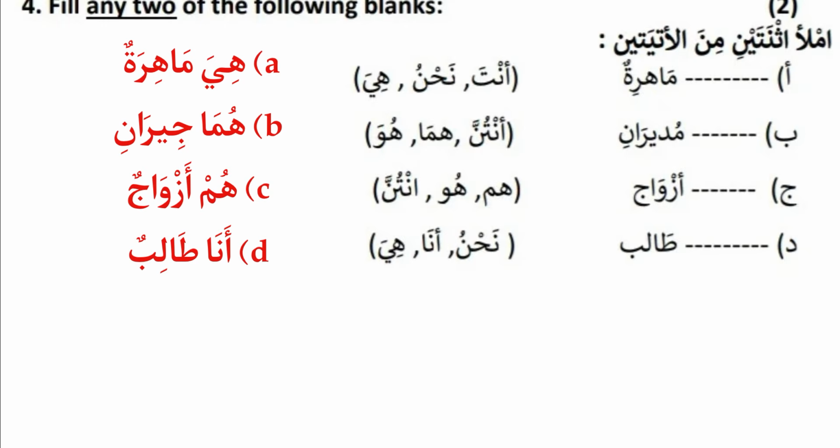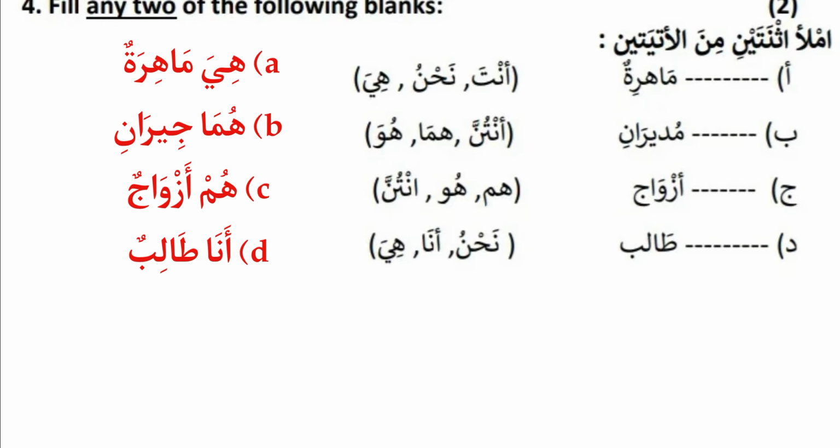Which one is suitable here? Hiya, because hiya is a singular feminine. Mahira is also a singular feminine word. So the suitable pronoun is hiya, not anta and nahnu. And second question is mudiran. Mudiran is masculine dual, and options are antunna, huma, huwa, and among these options huma is the only one suitable for that word because huma is a dual pronoun.